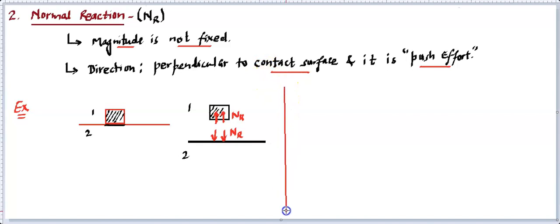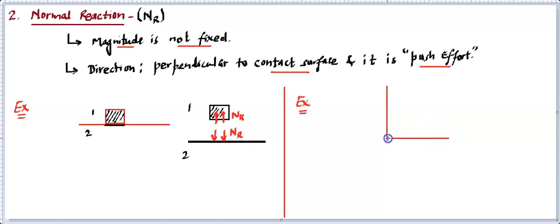Now let me give you one more example that will clarify how to exactly draw the normal reaction in case of some arbitrary cases. So another example I'm giving over here. Let's say we have this example. There's a wall and there's a ground.